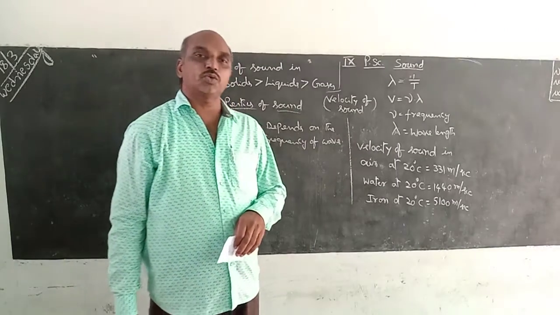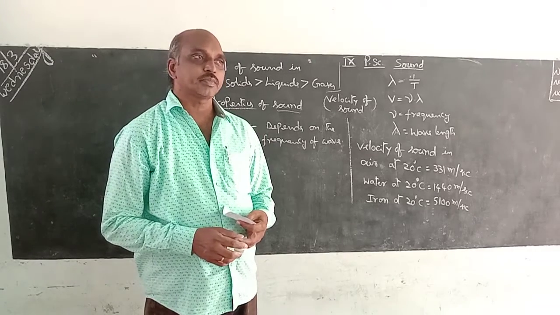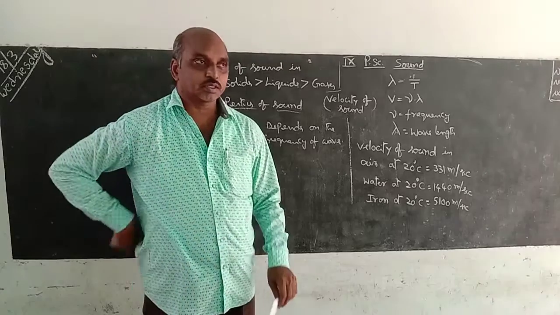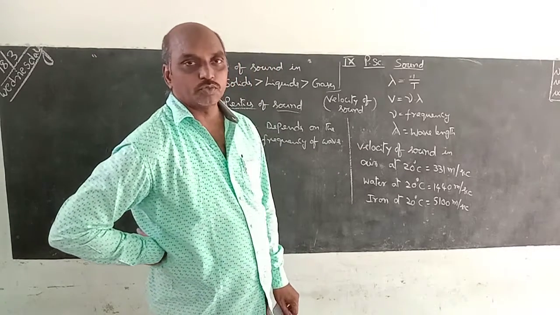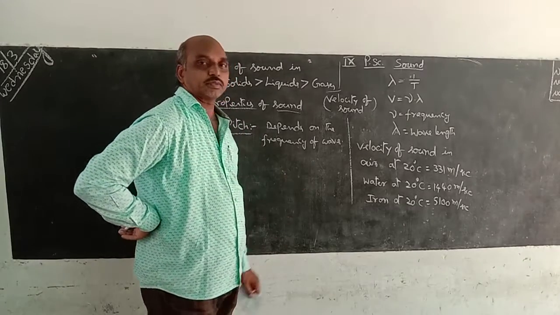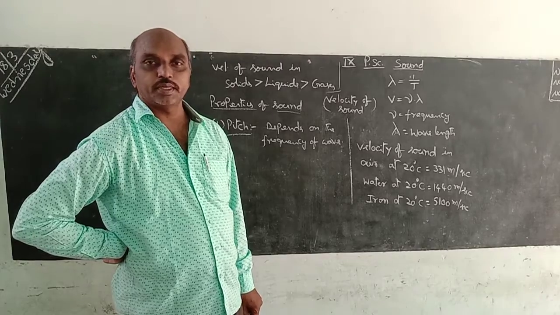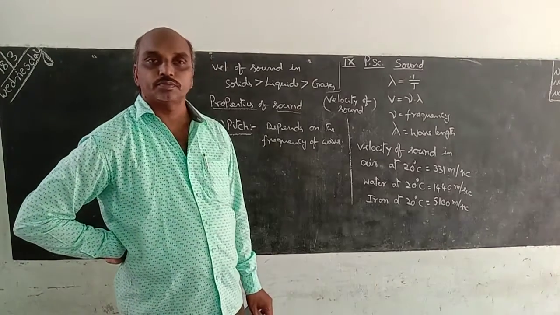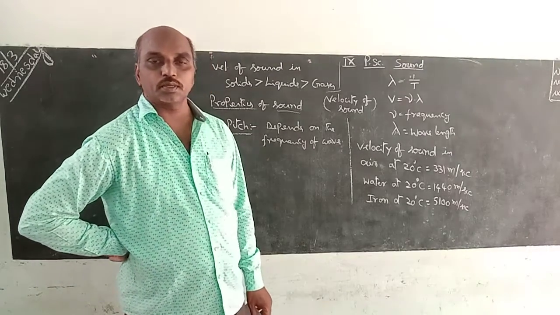Suppose a lion is roaring very near to your place, and at the same time small insects are also creating sounds near the ear. Which sound has more pitch? The insect. If a fly is making sounds near the ear, the frequency of the fly is more, which means the pitch is more compared to the lion.